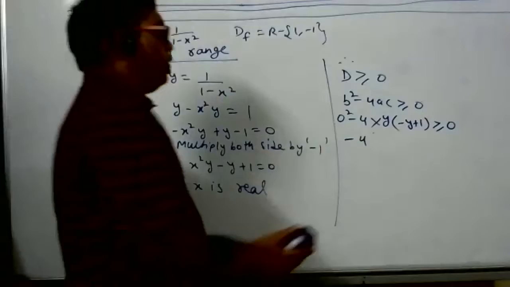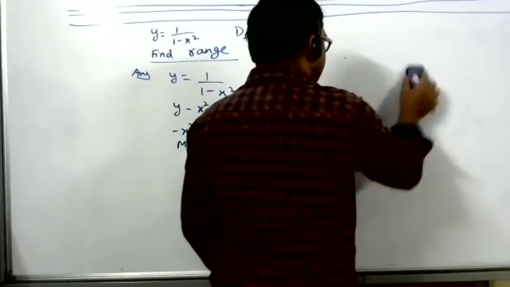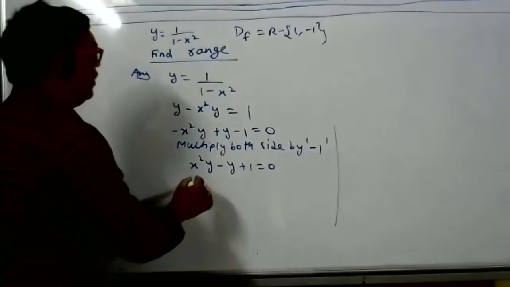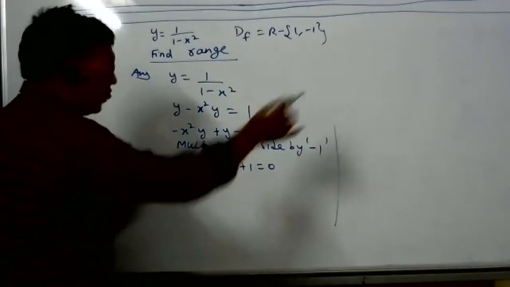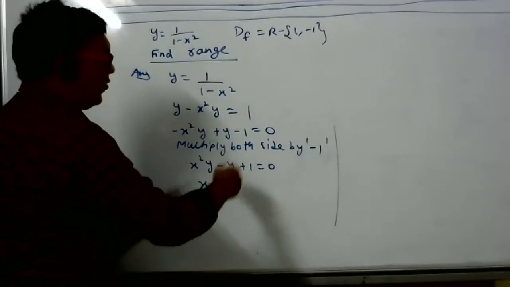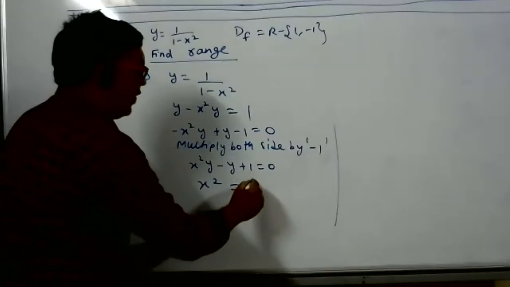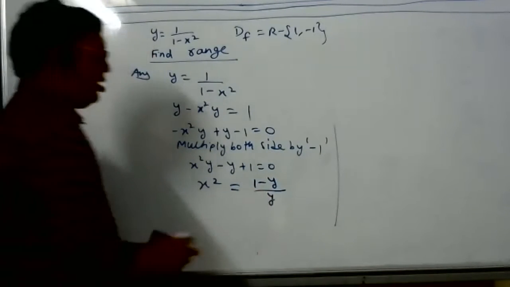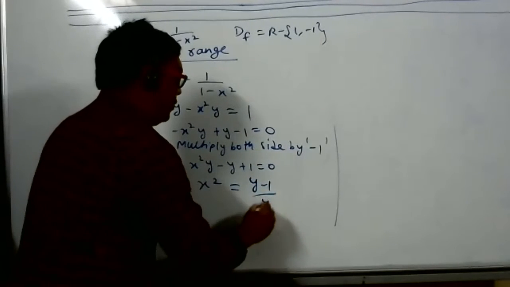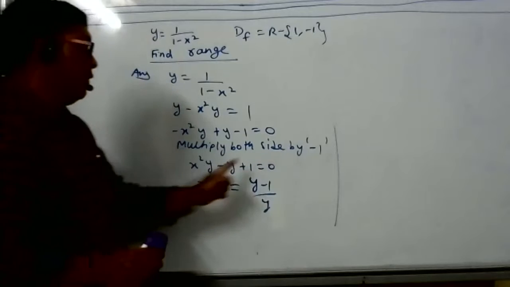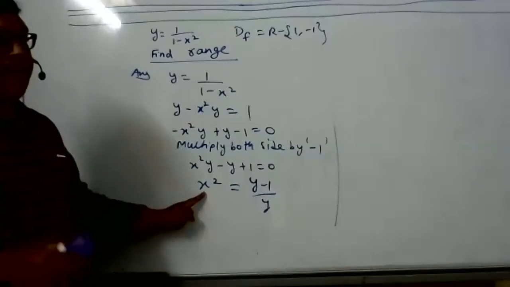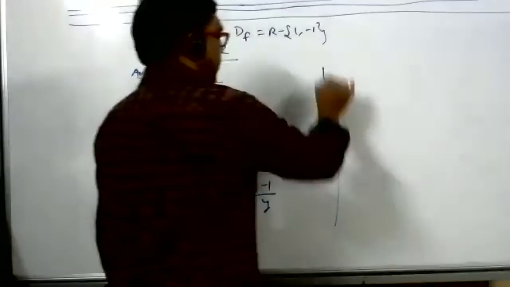So this way we can do. Otherwise, what I was doing is also correct, and without the discriminant also we can do it. What will we write now? x square is equal to, take everything except x on the right side. So what I can write, 1 minus y by y, that is, y minus 1 by y with the signs adjusted. Now what about x square? x square is always greater than or equal to 0.